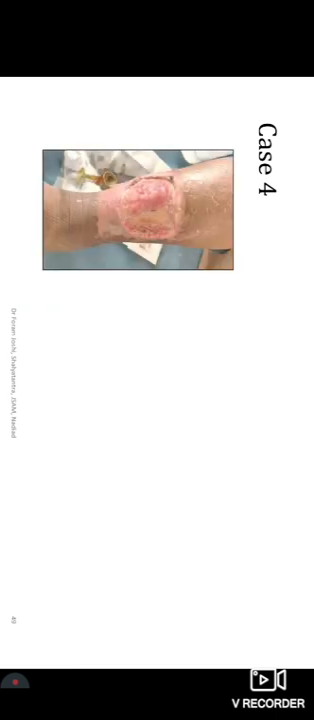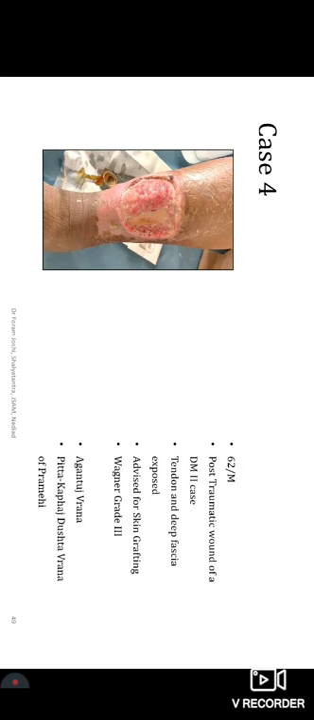Another case: this was a case of a road traffic accident, and you can appreciate there is an exposed tendon. This was a 62-year-old male patient with a post-traumatic wound and diabetes mellitus. The patient was advised skin grafting at the civil hospital. Then he came to us, and this was a case of Wagner grade 3. This was an Agantuja Vrana with Pitta Kaphaja Dushta Vrana of a Prameha patient.